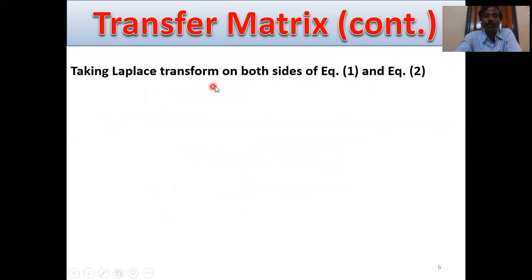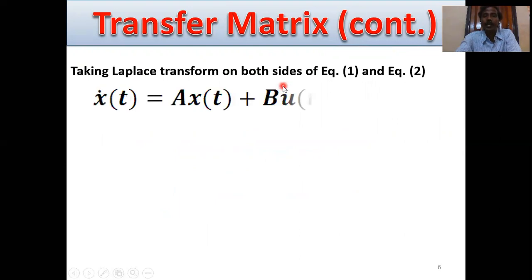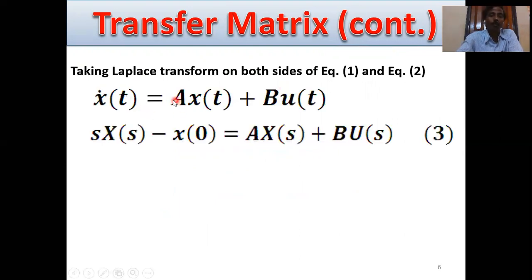Taking Laplace transformation on both sides in equation 1 and equation 2. This is equation number 1: x dot t equals A x of t plus B u of t. Left hand side Laplace transformation, it is a first order system, so s into X of s minus x of 0. This is the initial condition.